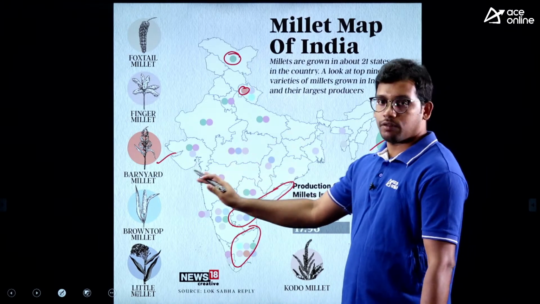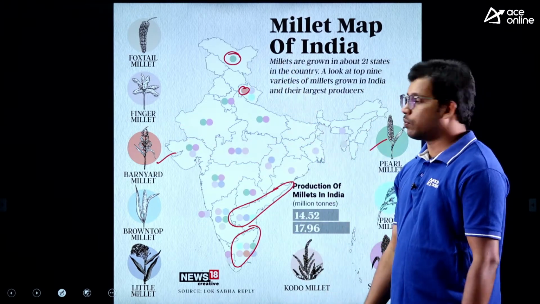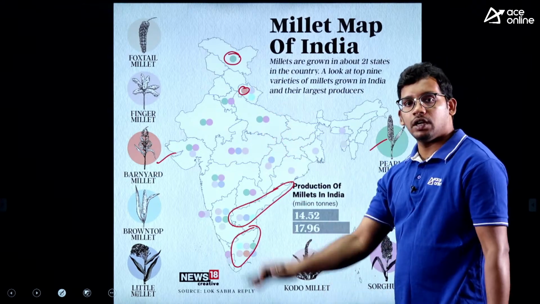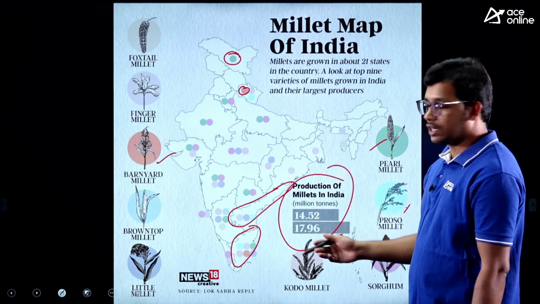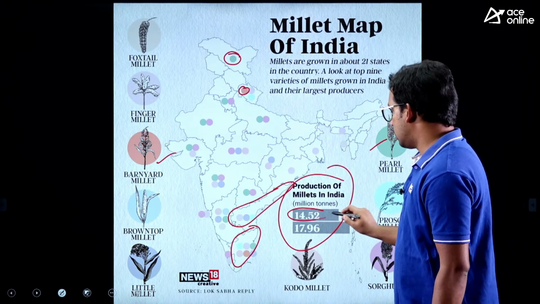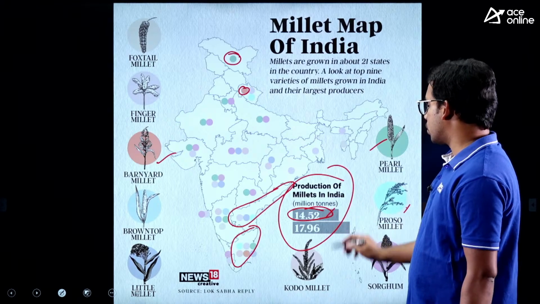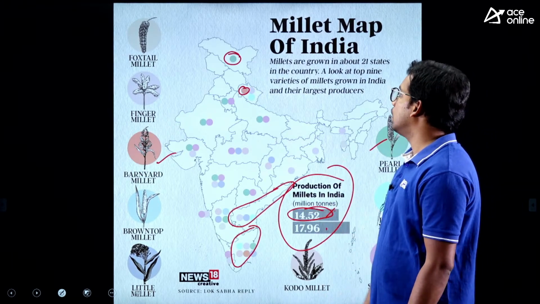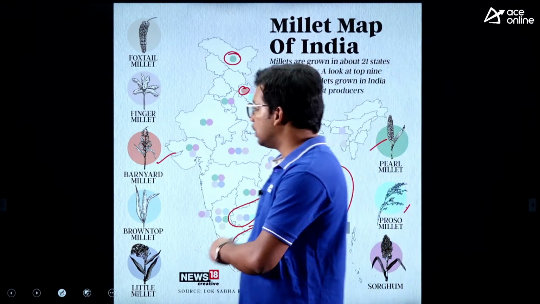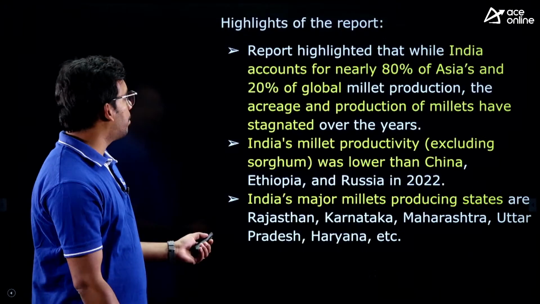So from your state, whatever it is, you need to know which millets are grown based on the color. It is a very important one. Production of millet in tons. This is the total, right? Total production of millets in India. This is last year and this is this year. So it has increased very marginally. Fine. So these are all very important maps.